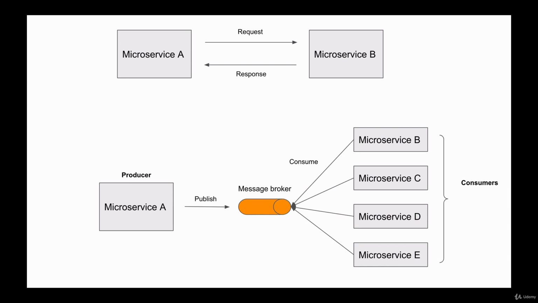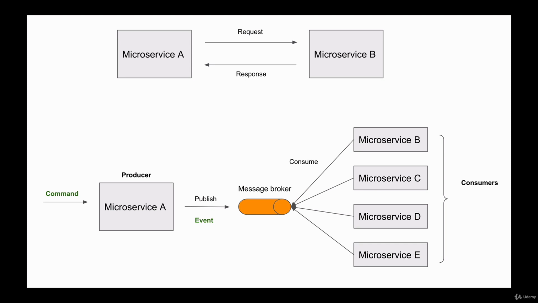Now, the message that is being published and consumed can be of different types. It can be a command, it can be an event, or it can be a query. For example, microservice A can receive a message to do something. This message can be thought of as a command. When microservice A is done processing this command, it will publish a new message, which will be an event. And then all microservices that are interested in receiving this event and are subscribed to receive this event, they will receive it and will process it. And because in this architecture, microservices communicate with each other by means of publishing and consuming messages or events, it is called message-driven architecture or event-driven architecture.